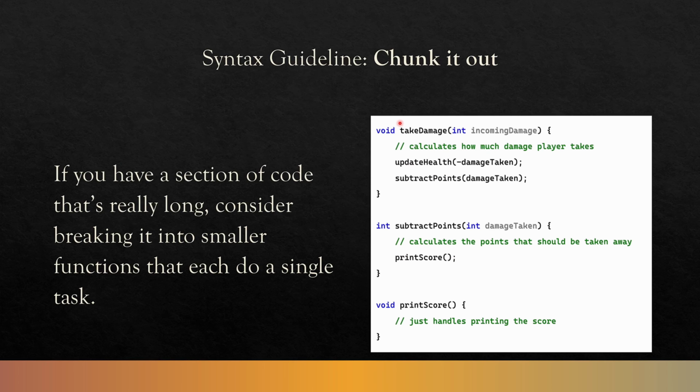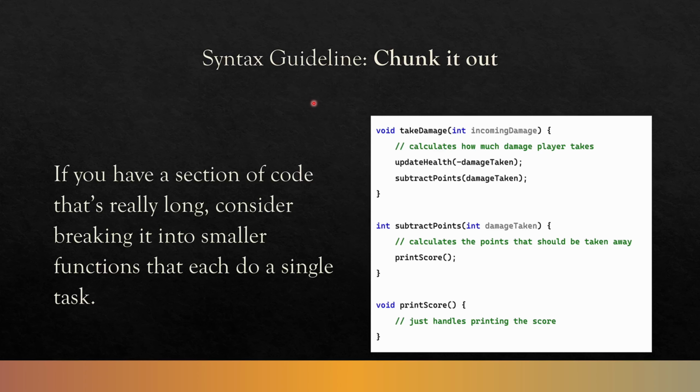Right. So here, take damage, I call it take damage. I update health, which happens somewhere else in a different function. I subtract points, which calls this, which will take your current points minus the points you take, whatever. Then we want to handle print score. Print score handles printing the score out, right? Once you do that once, you don't want to have to rewrite that again. So when you chunk it out, you make it so you don't have to repeat yourself.